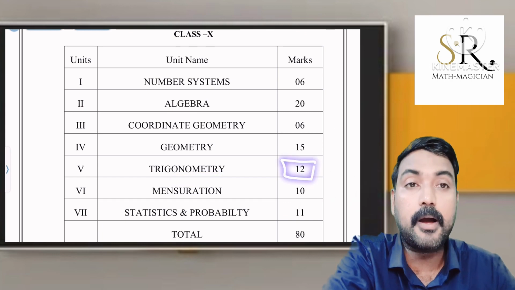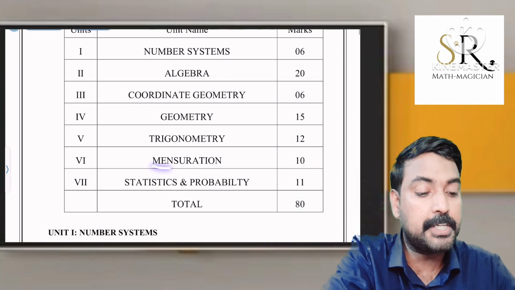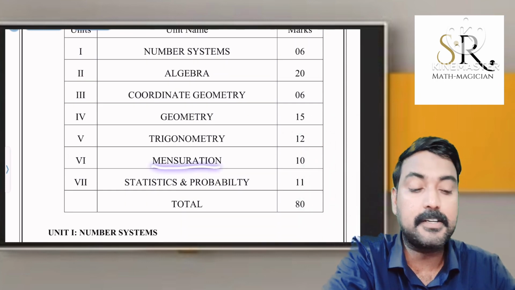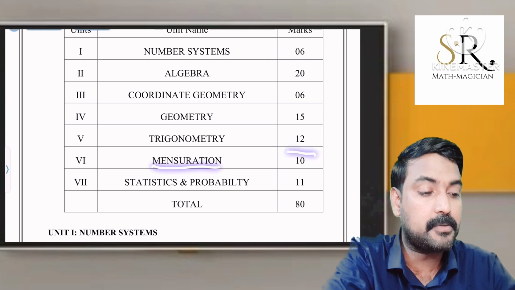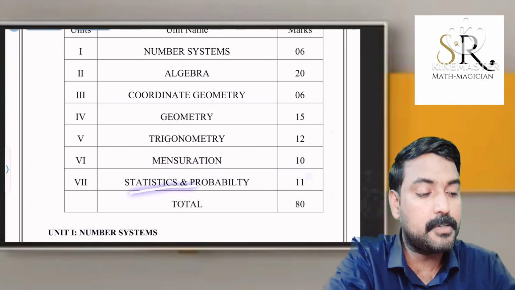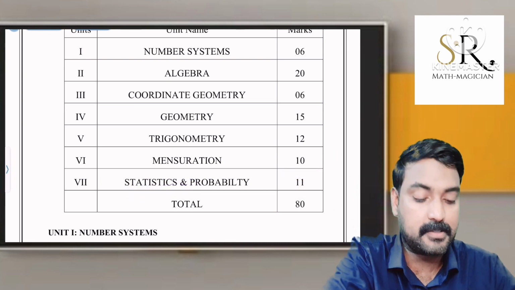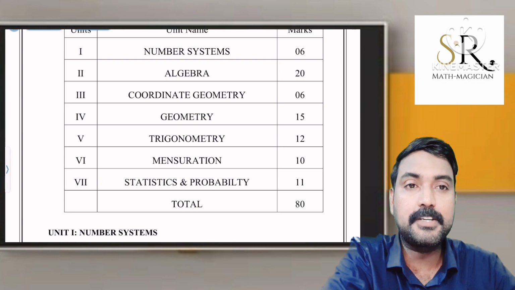Trigonometry 12 marks. Trigonometry in the sense applications of trigonometry and introduction to trigonometry. Mensuration, areas related to circles, surface area, volumes. These two chapters we can expect 10 marks from this area. Statistics and probability 11 marks. This is the actual distribution of marks. Now what are the topics we studied from each and every chapter, we can discuss now.